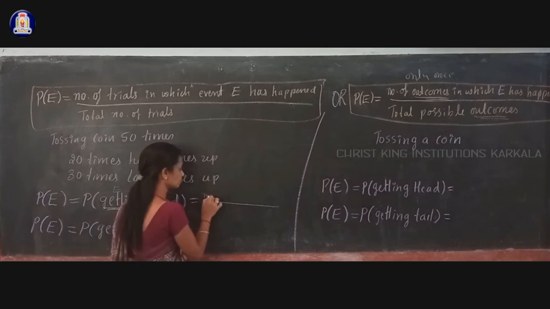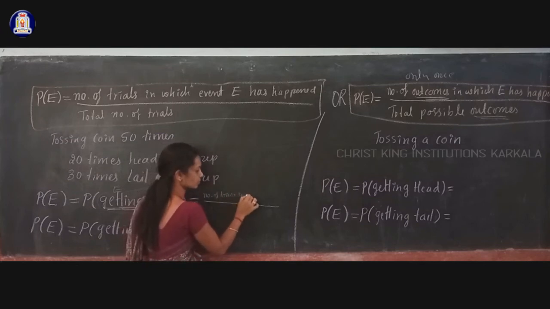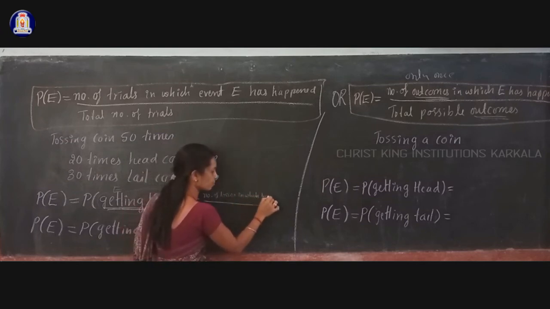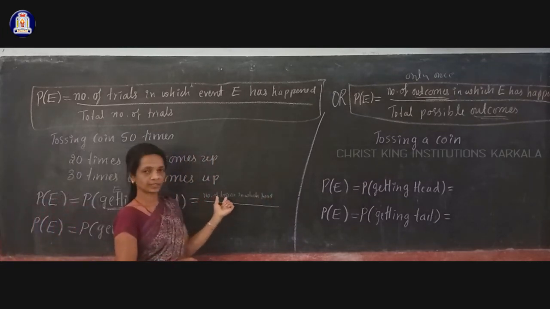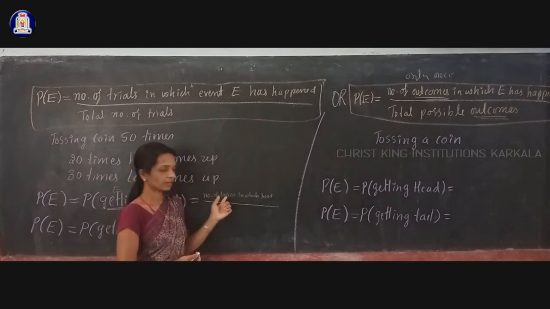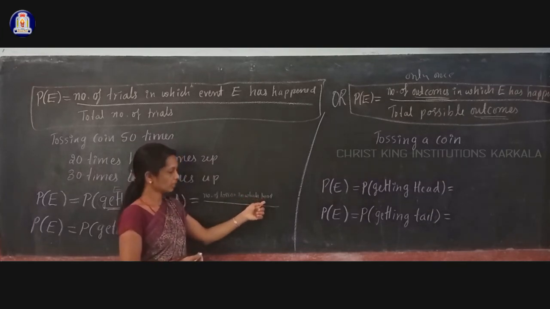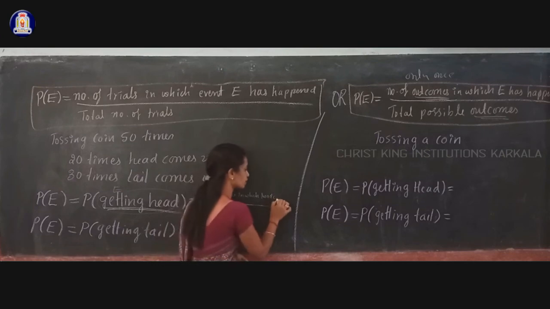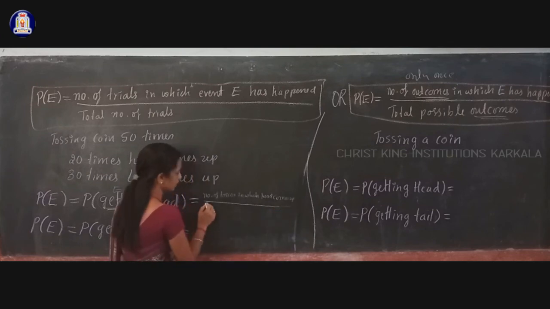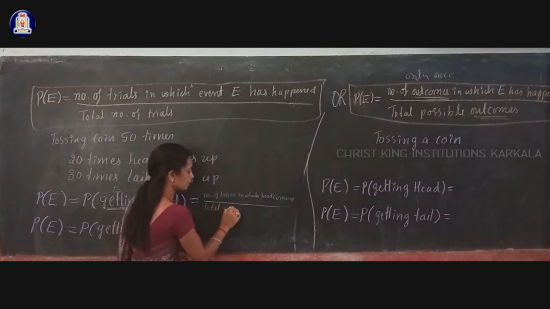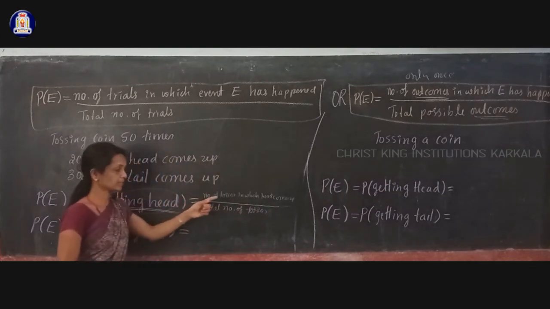So here you write: number of tosses in which head comes up. Event E is getting head. Trials are now tosses, so it is the number of tosses in which head comes up, divided by the total number of tosses.